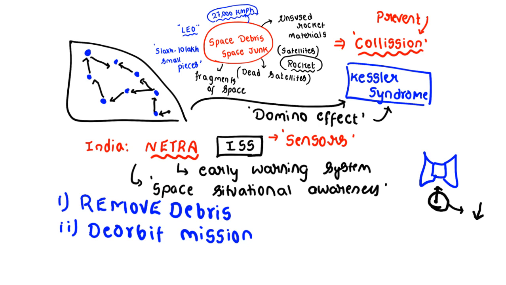Are you getting? So when some object is moving from high above the Earth, like let's say some 100 or 110 kilometers from the Earth towards the Earth, it actually turns everything into ashes. See, gravitational force provides some friction, and that friction causes burning, and the whole space debris will go into ashes. Clear? So are you getting? This is all about the space debris and various international organizations trying to solve the problem of space debris.